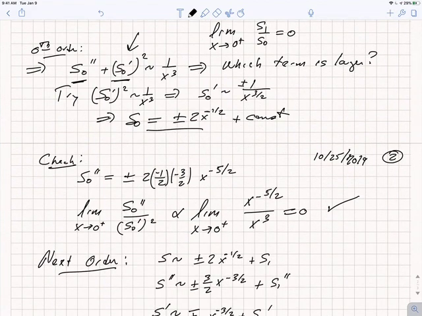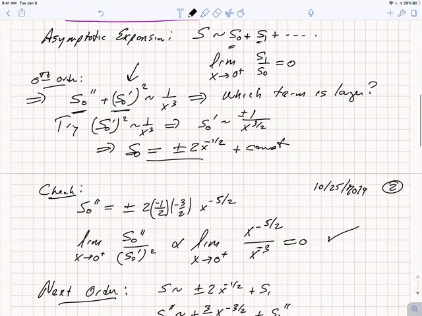And so the limit as x goes to 0 from the positive side of the second derivative over the square of the first derivative is proportional to the limit as x goes to 0 from the positive side of x to the minus 5 halves over x to the minus 3, excuse me, s0 prime goes like x to the minus 3. So that actually does go to 0.